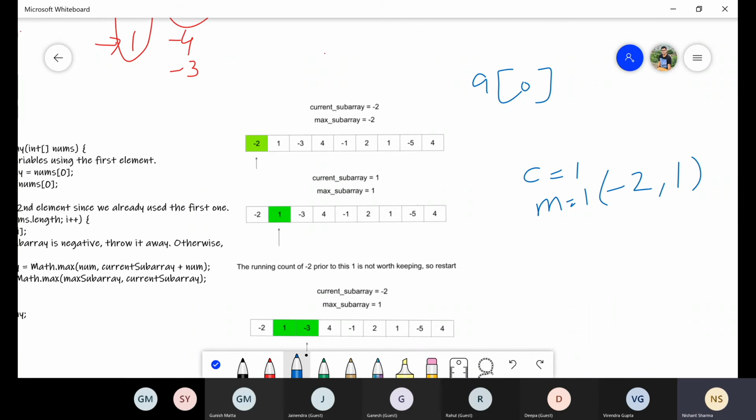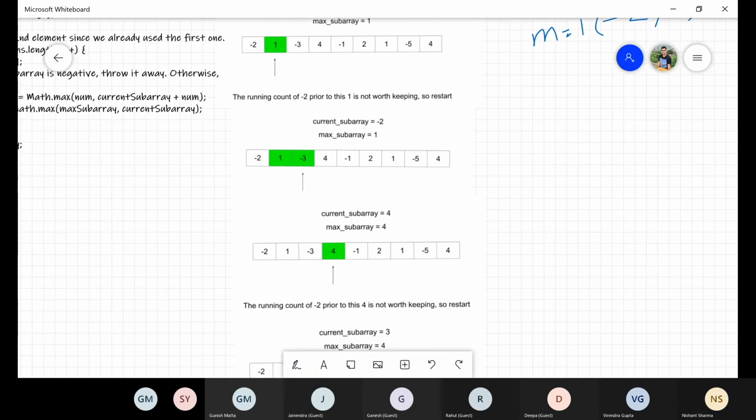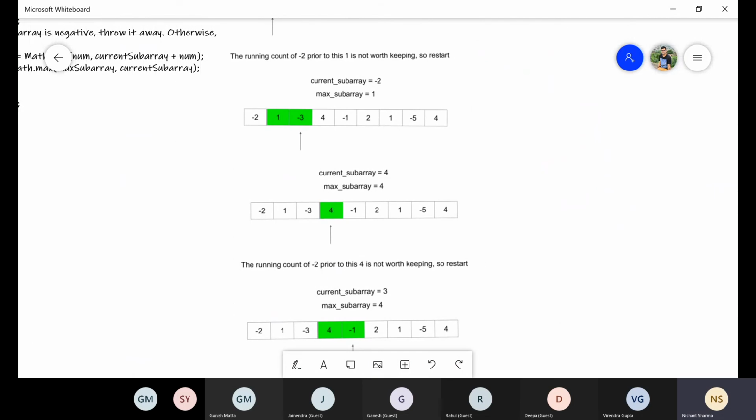Then again we continue. So basically, if we are able to find the maximum value from the previous one, then we will continue. So again, we will consider the -3 value. Scroll down also. So when we consider -3, now the current subarray sum becomes -2, right?